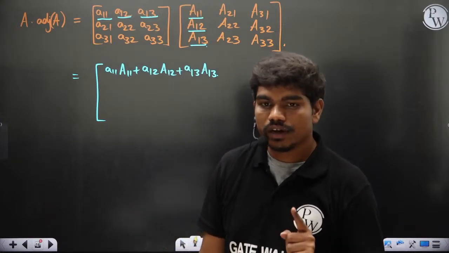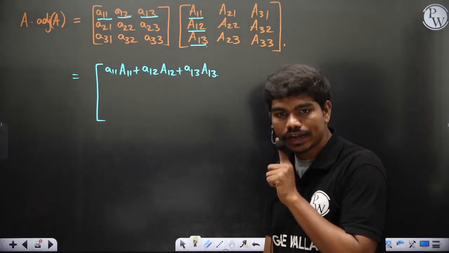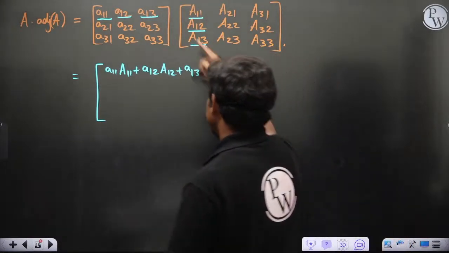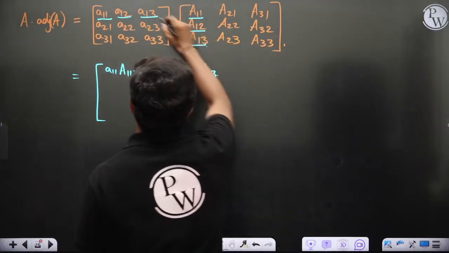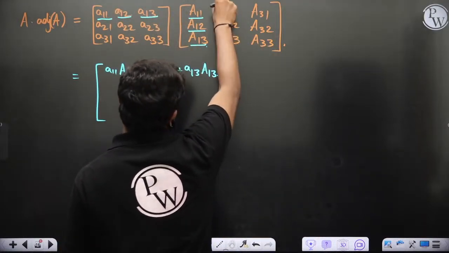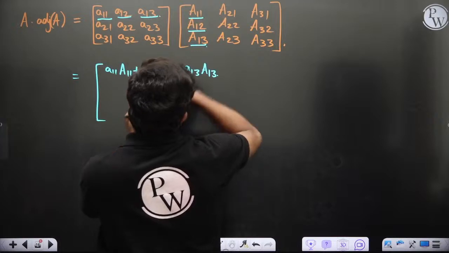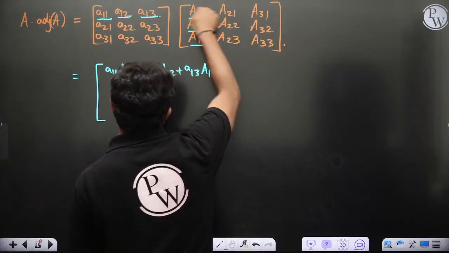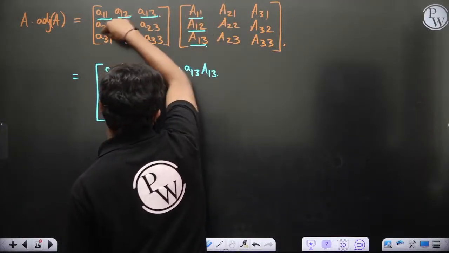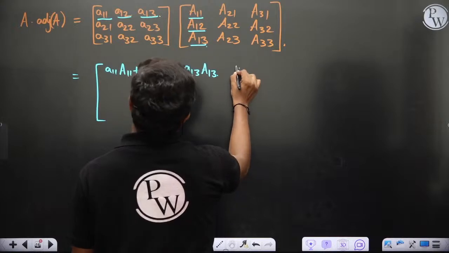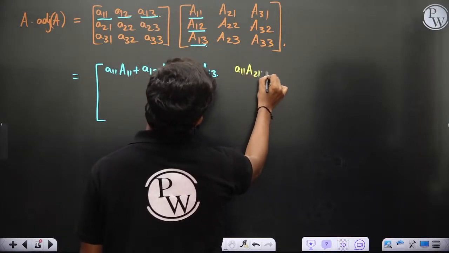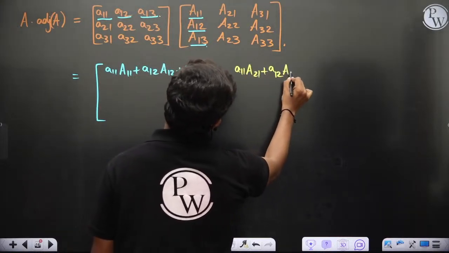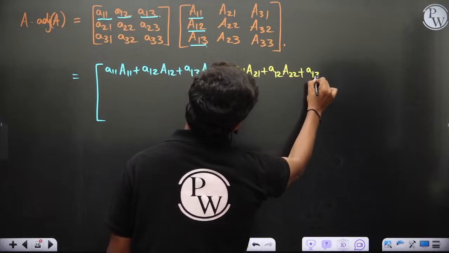Clear? Now let's see one more point. If you calculate the second column element, multiply the first row elements with cofactors of the second row actually, because these are the elements, but this column is actually not the cofactors of the first row, it is actually cofactors of the second row. So let's see what happens. a11 A21 plus a12 A22 plus a13 A23.